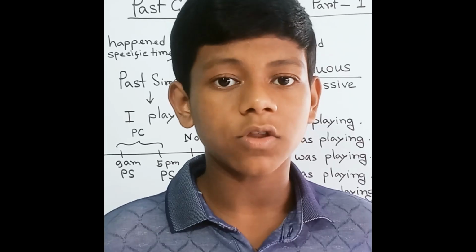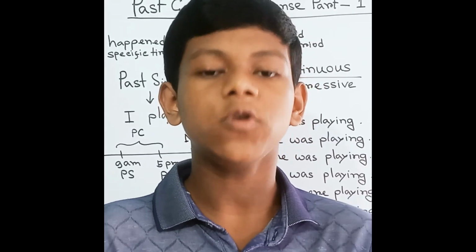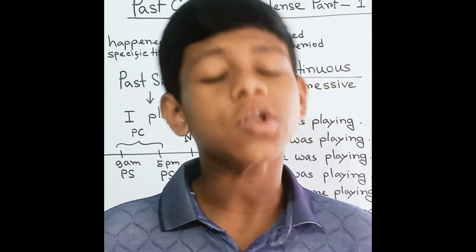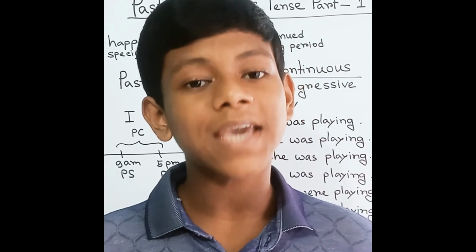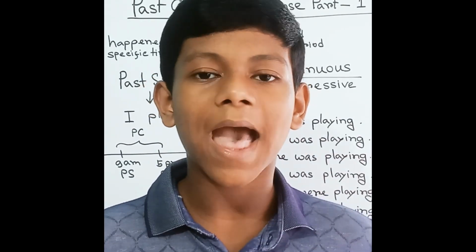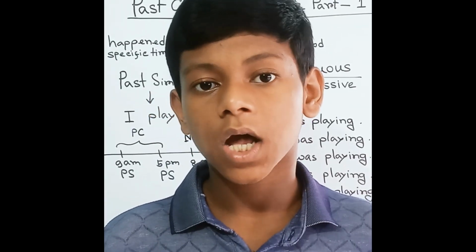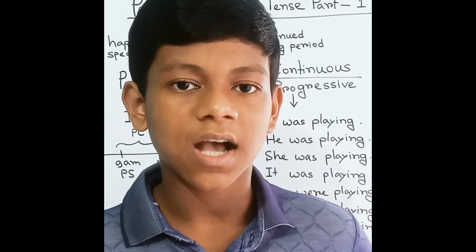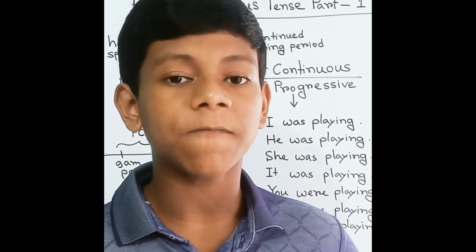So you don't need to watch the board. Be attentive, pay attention to what I am saying, and look at me. Okay, so first of all, as we know, past simple means something happened at a specific point in time. Something happened at a fixed time, that the person did his or her tasks at that time, a suitable and fixed time.